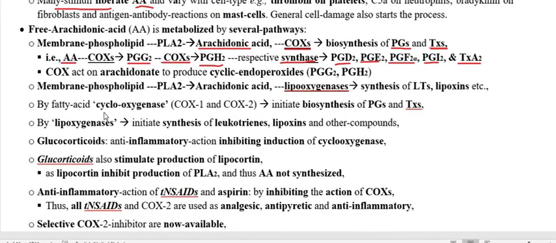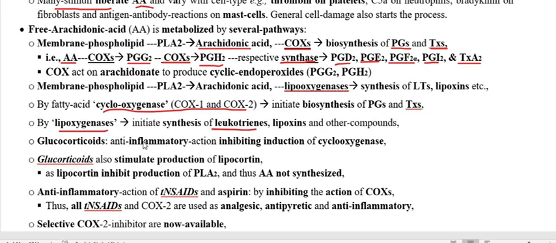We already discussed the enzyme cyclooxygenase, type COX-1 and COX-2. Another enzyme, we are going to discuss the synthesis of leukotrienes, the lipoxygenase pathway.